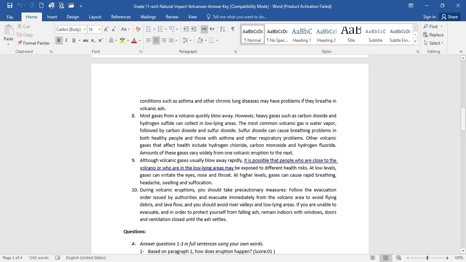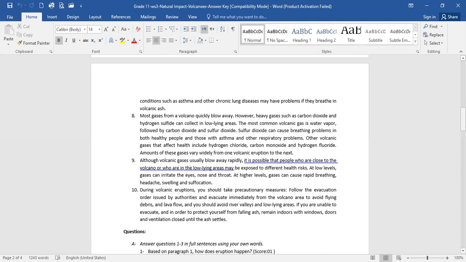Finally, in the conclusion, during volcanic eruptions, you should take precautionary measures, follow the evacuation order issued by authorities, by the local government, and evacuate immediately. Evacuate means leave an area because of an imminent disaster. And from the volcano area to avoid flying debris, flying matter, and lava. If you are unable to evacuate and in order to protect yourself from falling ash, remain indoors with windows, doors, and ventilation closed until the ash settles.